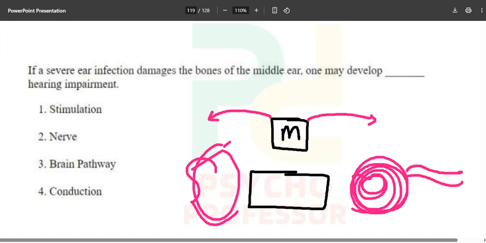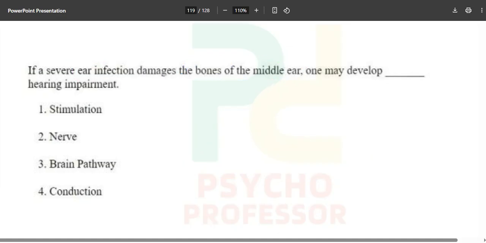But the question is asking about a severe ear infection. Let's suppose you are putting more and more Johnson buds in your ear like this, and it damages the bones of the middle ear. So how many bones do we have in the middle ear? We have 3 bones in our middle ear. Now these 3 bones are called malleus, incus, stapes or stirrup. Sometimes you can pronounce it anyway.